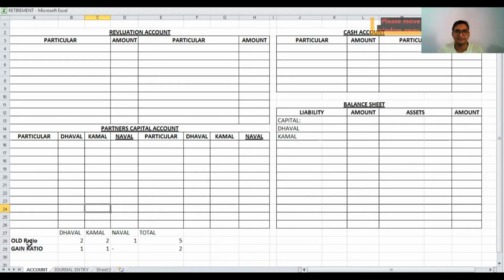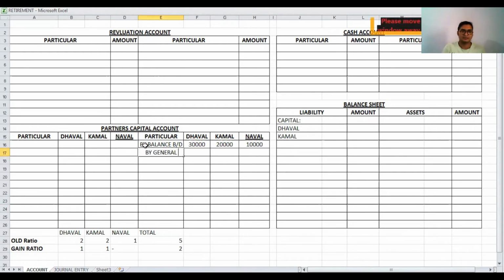Now, in this chapter, first of all, our step number 1 is to write down the balances from the question. In the question, they have given us a capital account. So in the partners' capital account, credit side, by balance brought down, the opening balances are 30,000, 20,000 and 10,000. Then the general reserve is given.